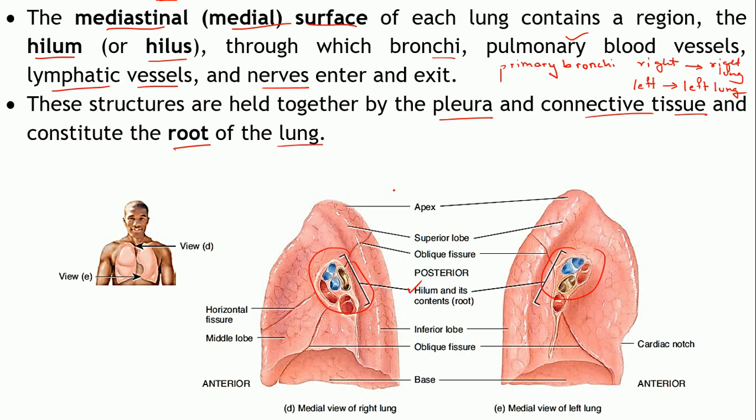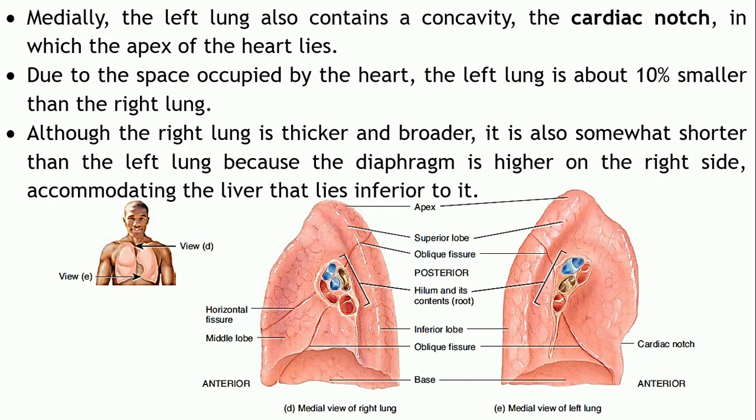This area comprises the bronchi, pulmonary blood vessels, lymphatic vessels and nerves, held together by the pleura covering the lungs, and surrounded by connective tissue. So collectively it is known as the root of the lung.